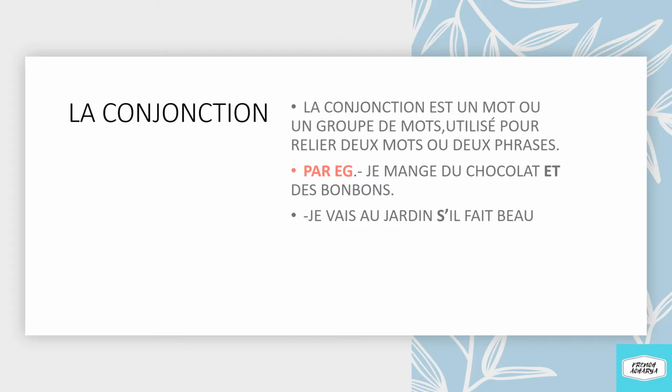Now the other example is je vais au jardin s'il fait beau. I'm going to the garden if it is pleasant. So here we have two sentences. Il y a deux phrases. So the first sentence is je vais au jardin and the other sentence is il fait beau. So if we want to connect both the sentences, I will be using conjunction si. I'm going to the garden if it is pleasant. Je vais au jardin s'il fait beau. So we are making two sentences into one sentence by using conjunction.